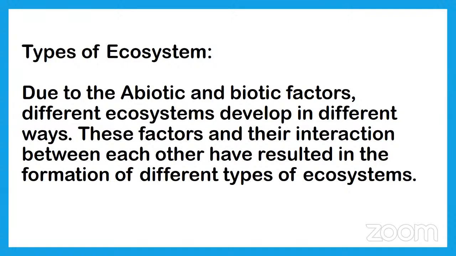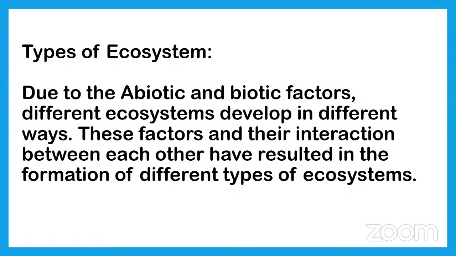Abiotic means temperature, water content, soil type, soil variety. Biotic means plants, animals and microbes. The interaction between these two makes the ecosystem.